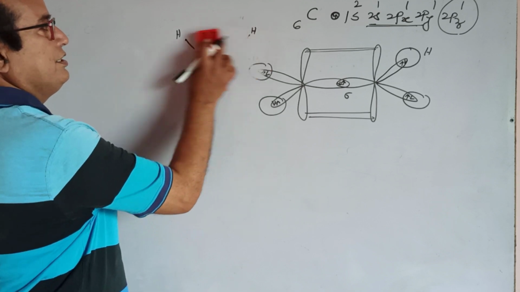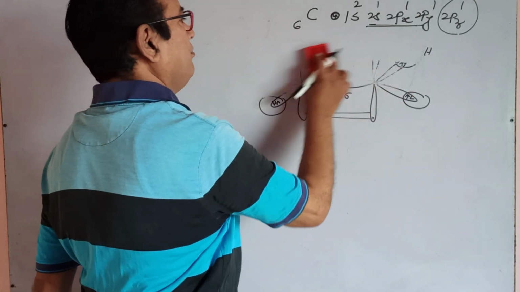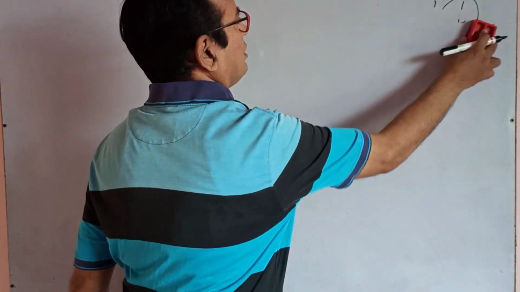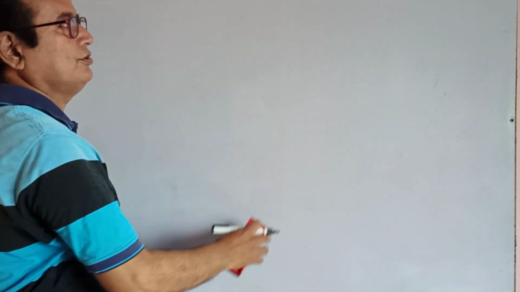Now today's point, in part 6 of the organic basic chemistry, is how triple bonds are formed. The triple bond formation is also important to study.